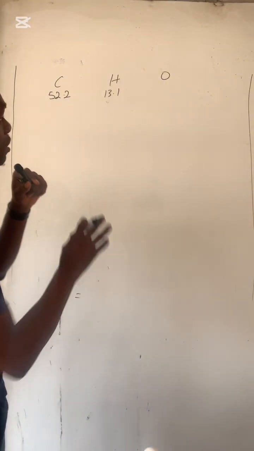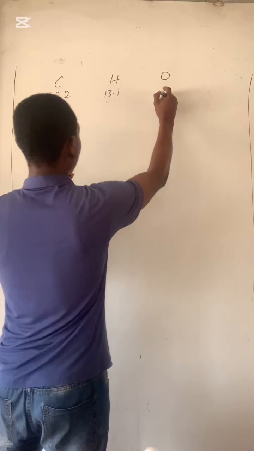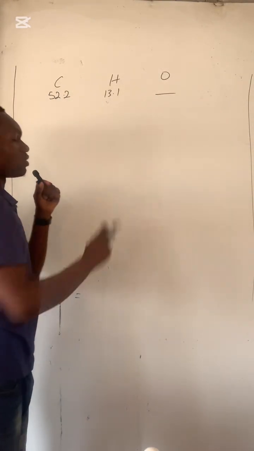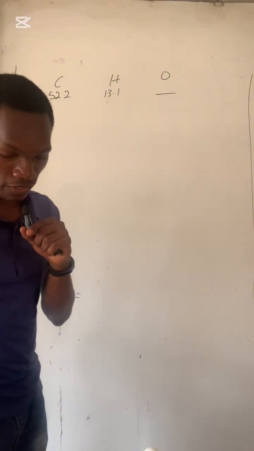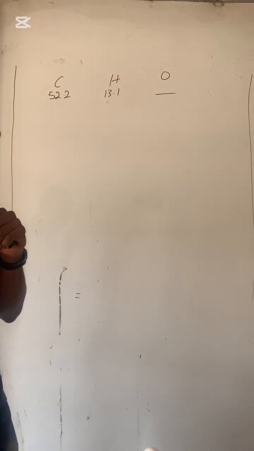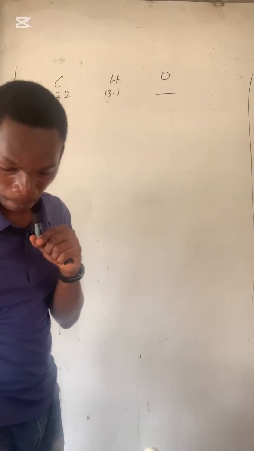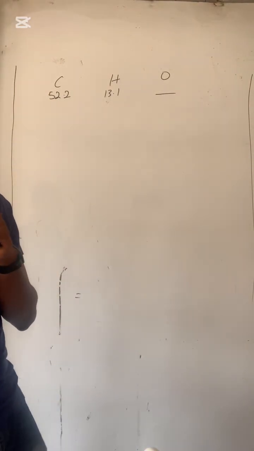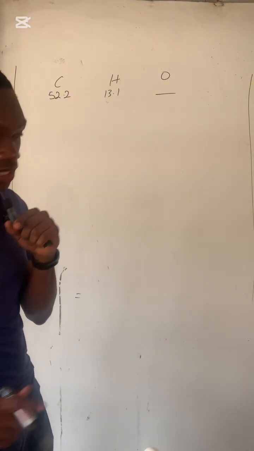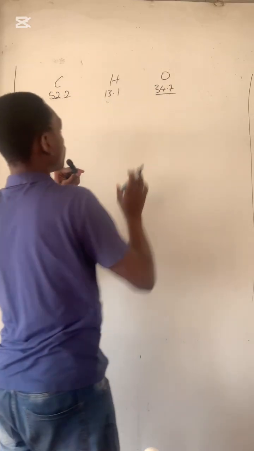We know percentage is all over 100, right? So meaning that all this is meant to be over 100. So what will be oxygen? Simply we add these two and subtract it from 100. So 52.2 plus 13.1 gives us 65.3. And you deduct that from 100, which simply gives us 34.7. So that's the percent of oxygen.